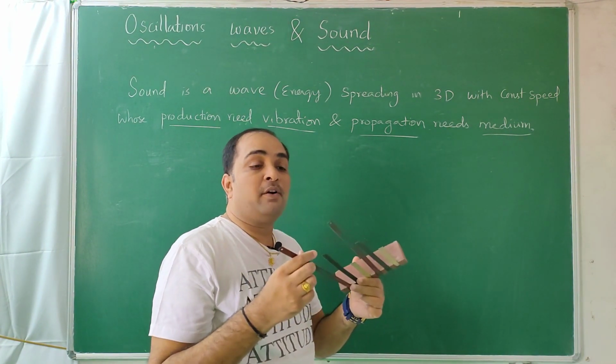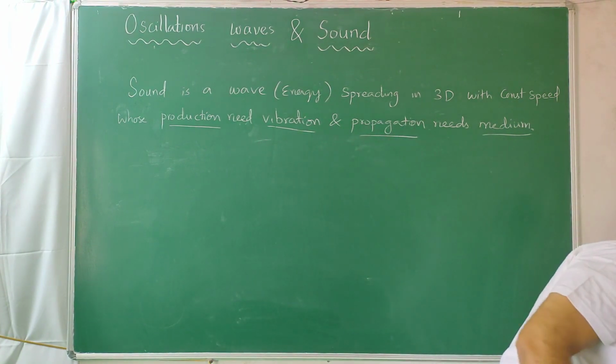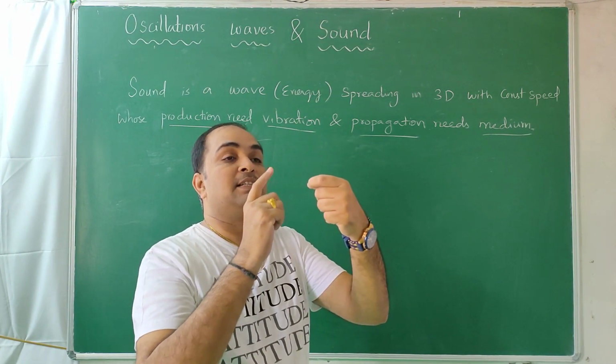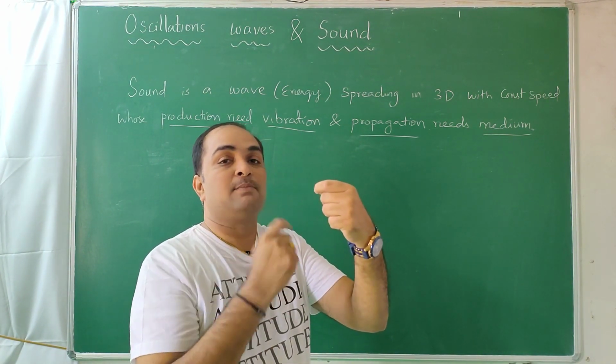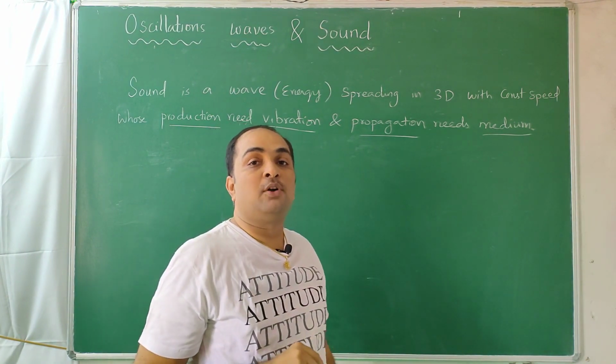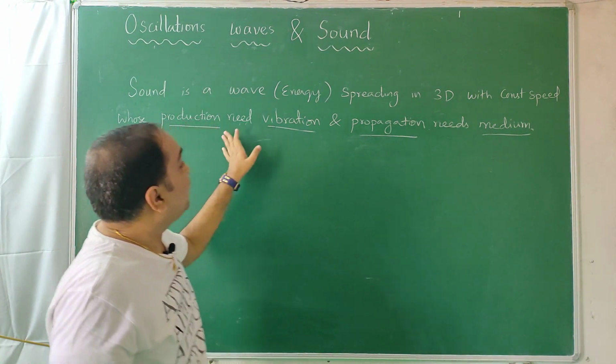When vibrations die off, sound also dies off. So for production of sound, vibration is necessary. Take a rubber band like this, stretch it with your finger, and then keep it in your mouth and vibrate it. As long as you can see the vibration, you will hear the sound. When vibrations reduce, the sound fades. That's why production of sound needs vibration.